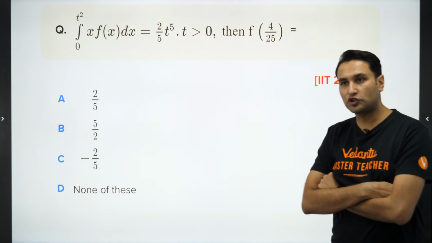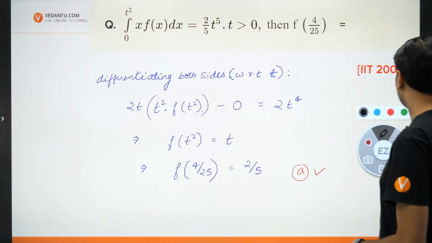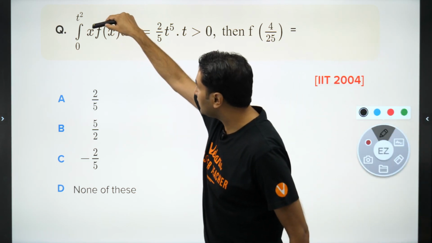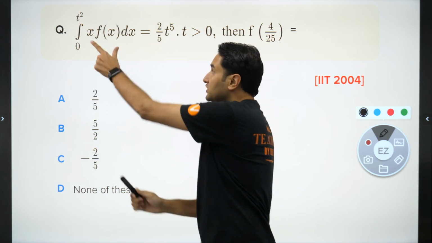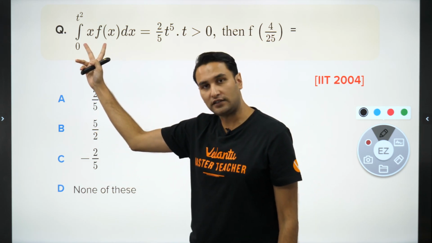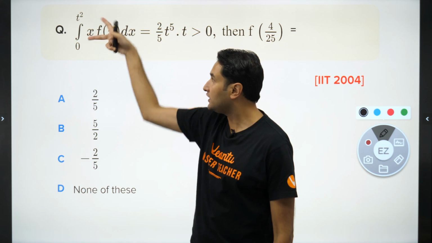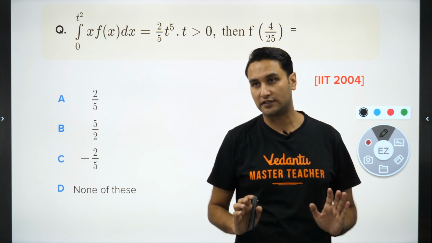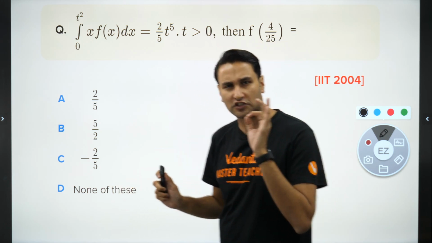So what will we do, children? Again, as I said, what is the hint? A lot of students ask me, so when should we use Newton-Leibniz? The hint is, whenever you see a variable in the integrand, whatever is inside the integration, what do we call it? The integrand. So if the integrand is a function of x and the limits are a function of t, or the opposite, if this is a function of t but the limits are a function of another variable, then guaranteed that the problem is of Newton-Leibniz, right? For such a problem step 1 is differentiation, and this is a laddu problem. This is an extremely simple problem.